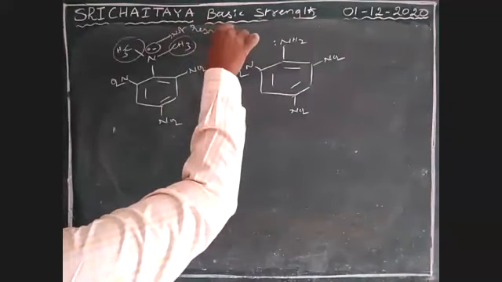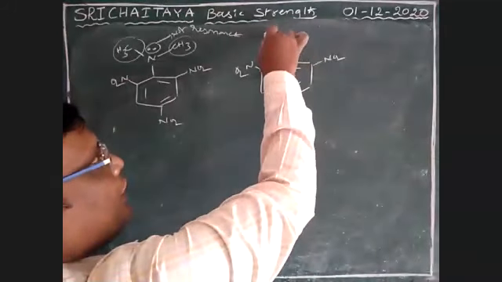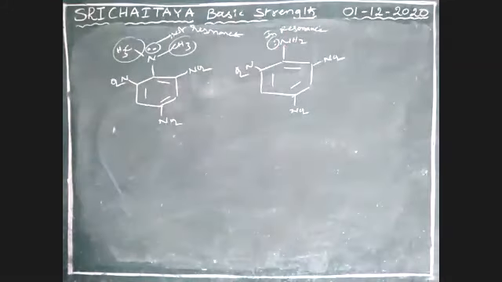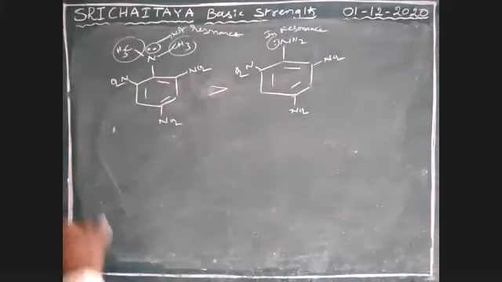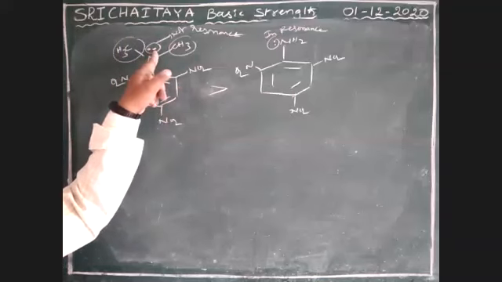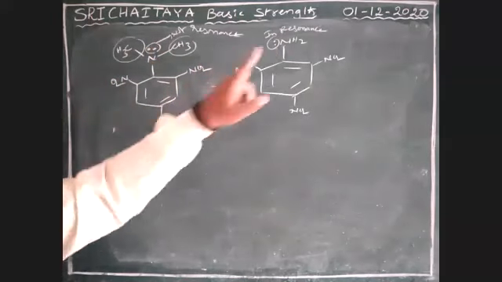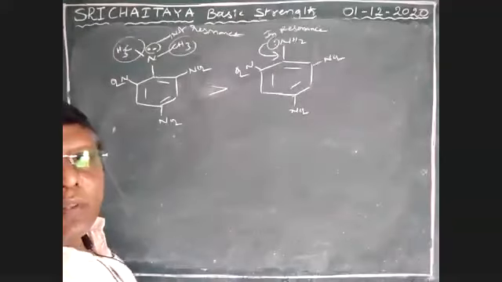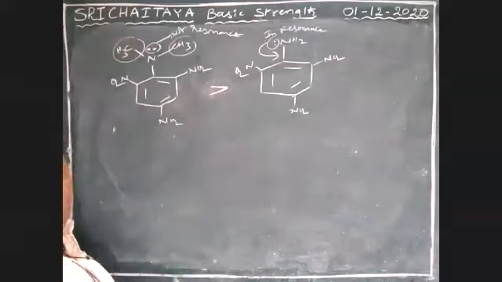But this lone pair is in resonance. Therefore, this is quickly out. Therefore, 1 is greater than 2. Am I correct? Because of steric hindrance, this lone pair is not in resonance. Therefore, it is free. It comes out easily when compared to this one, because that lone pair is in resonance. So this one is more basic than this one.